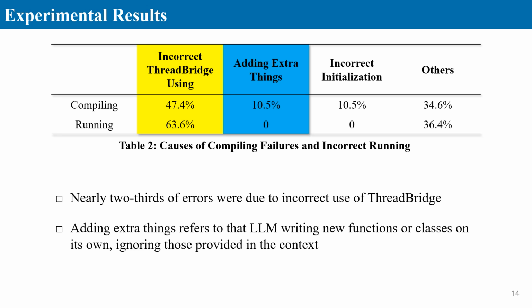Our runtime error analysis indicated that nearly 2/3 of errors resulted from the LLM's incorrect use of the ThreadBridge library, particularly in complex scenarios. However, for moderately complex programs, our approach reliably ensures accurate conversions.